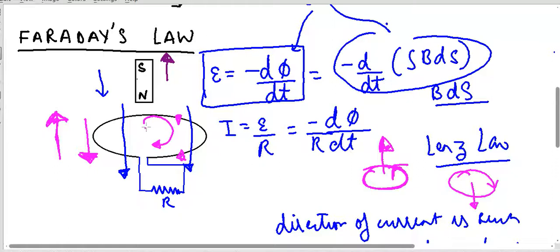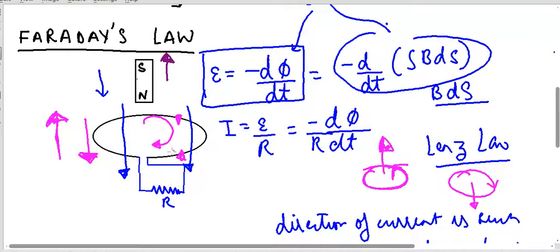Now, using this information, can I find the direction of my induced EMF? Yes, easily. I know that the current flows from the positive terminal to the negative terminal.